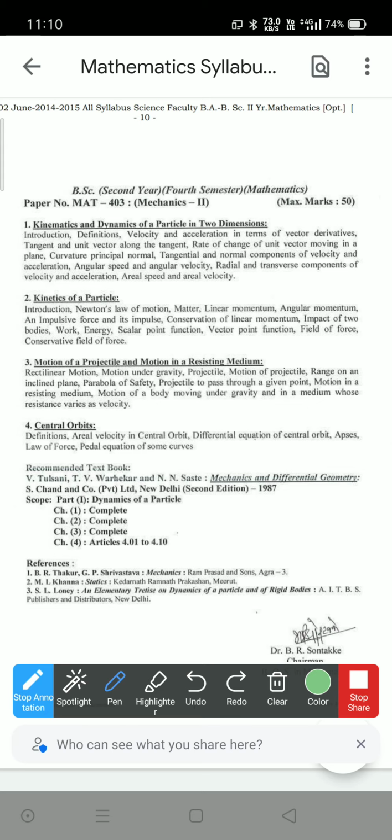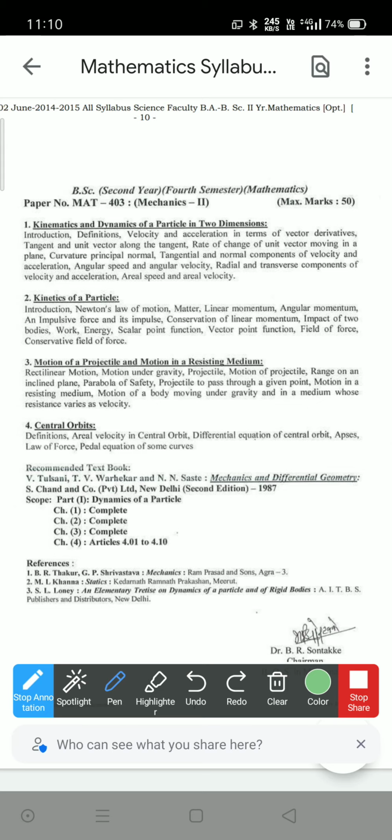Articles are definitions of areal velocity, definitions and areal velocity in central orbit, differential equation of central orbit, apsidal law of force, pedal equation of some curves.